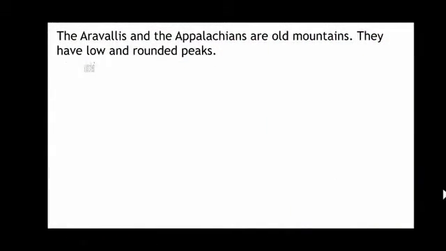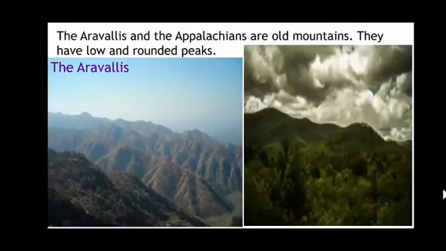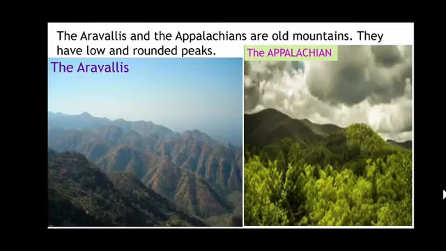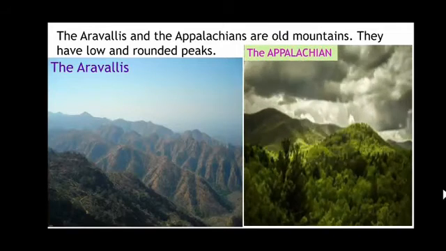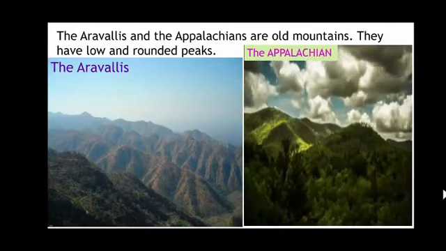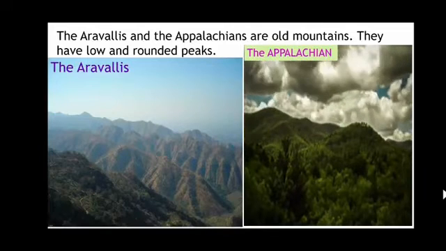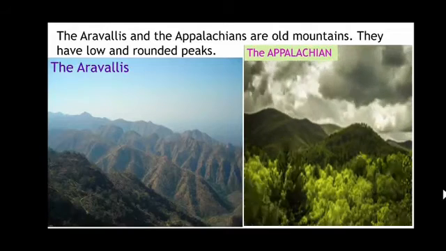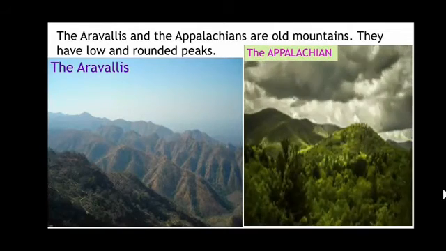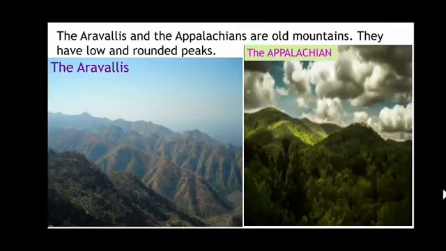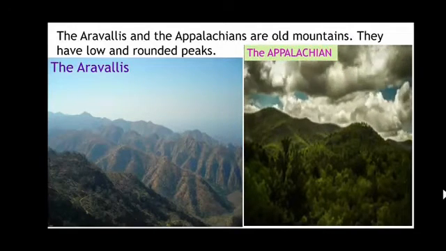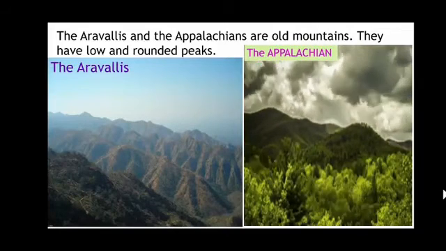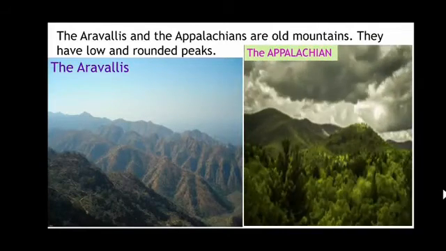Then we have another type of mountain, known as old mountains. What are old mountains? Old mountains have low and rounded peaks. Why do they have low and rounded peaks? Because with the passage of time, due to erosion and weathering, the mountain changes, and due to that change it becomes low and forms a round shape. This is the difference between young mountains and old mountains. Examples are the Aravallis and the Appalachians. They are considered old mountains as they have round peaks and are very low.